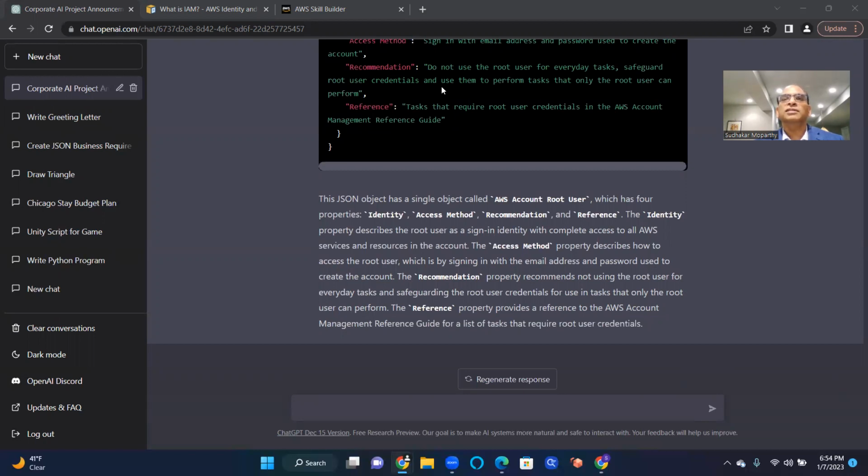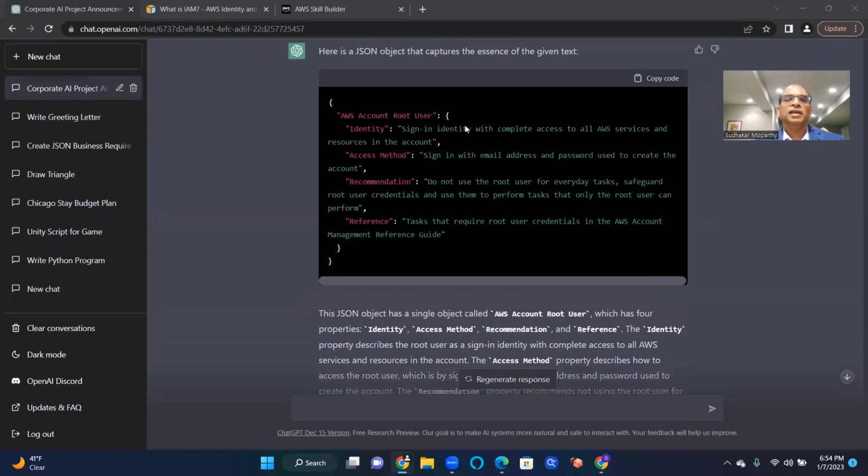Safeguard root user credentials and use them to perform tasks that only the root user can perform. There are some references. Basically, all it is saying is you should have a root user to get into your account, and you should only use it if you cannot use a regular user. So there is a root user, and I can create a whole bunch of users. We will also see that. That's all it is saying.